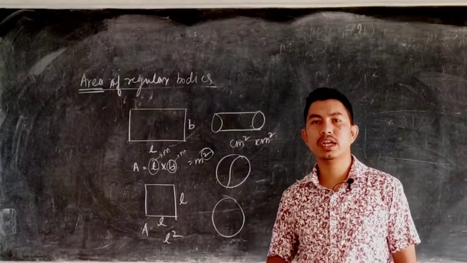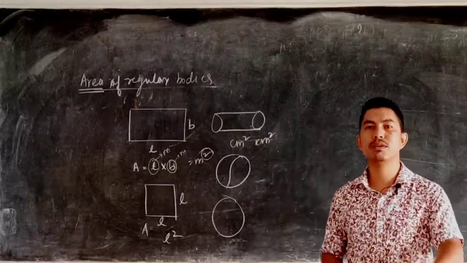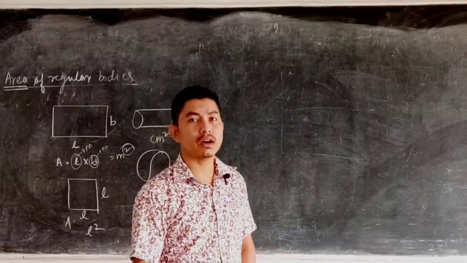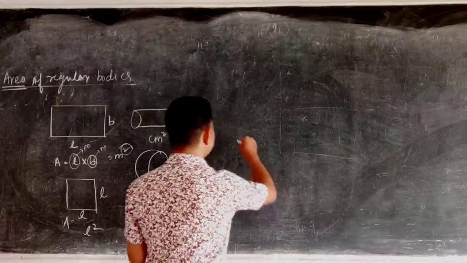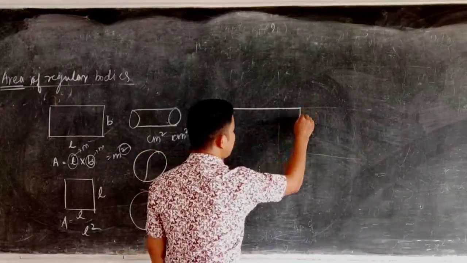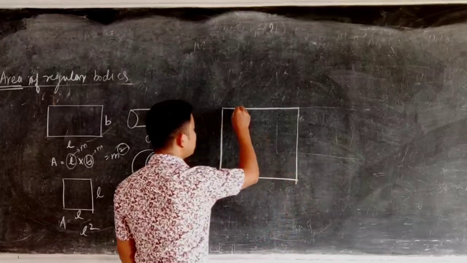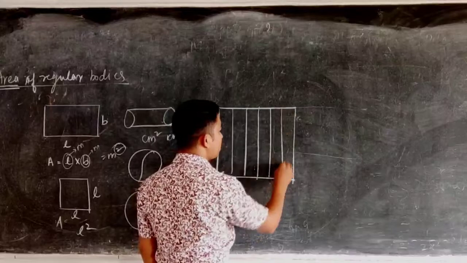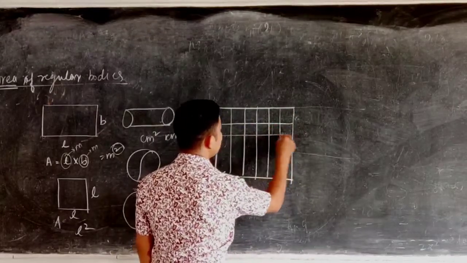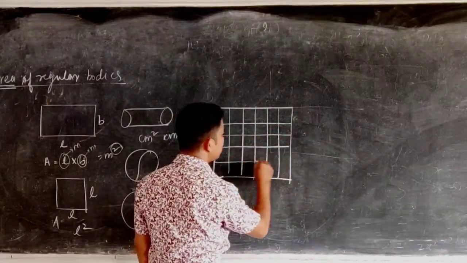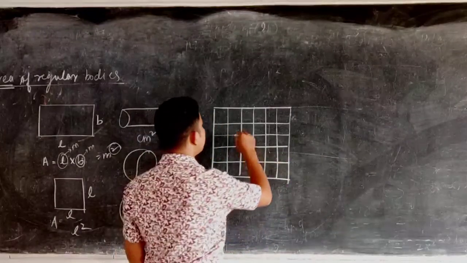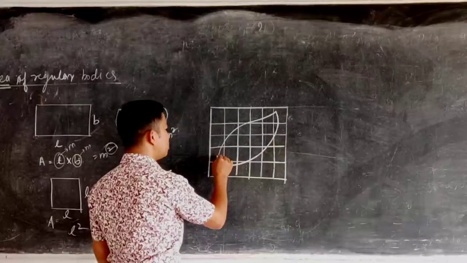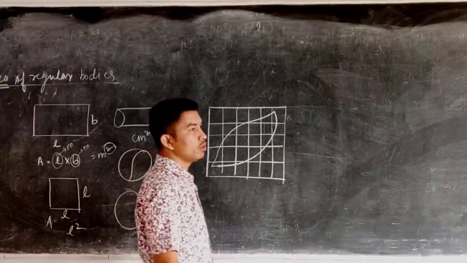Now, how to find the area of irregular bodies, as you may see in your textbook as well. To find the area of irregular bodies, we need a graph paper. Suppose the graph paper is equally divided into vertical and horizontal lines like this. You must know what a graph paper is. Suppose I have to find the area of a leaf. The shape of the leaf is unknown, so how do we do it?